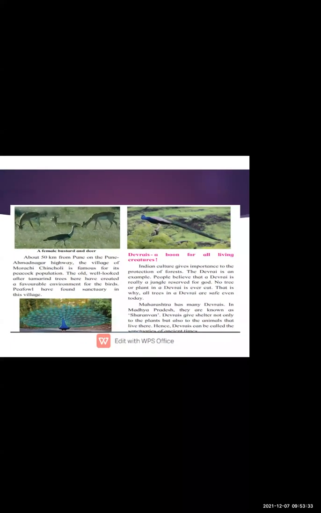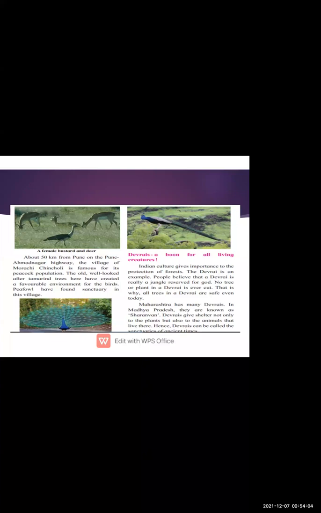Now see here, a female bustard and deer. About 500 kilometers from Pune, on the Pune Ahmednagar highway, the village of Morachi Chincholi is famous for its peacock population. You can see the village of Morachi Chincholi on the Pune to Ahmednagar highway.